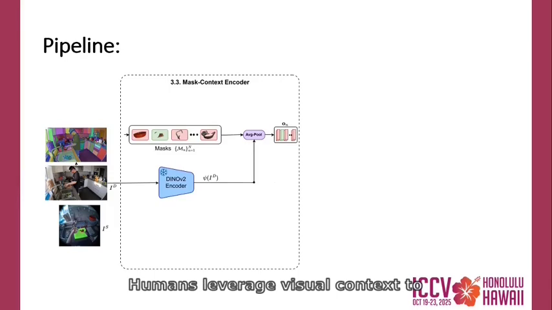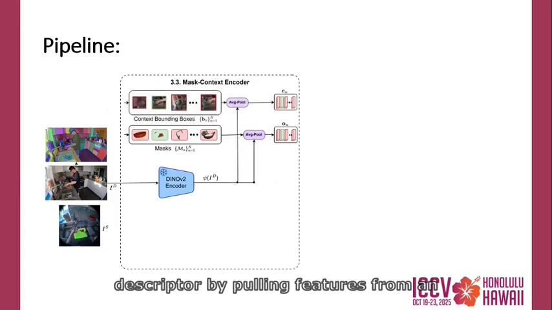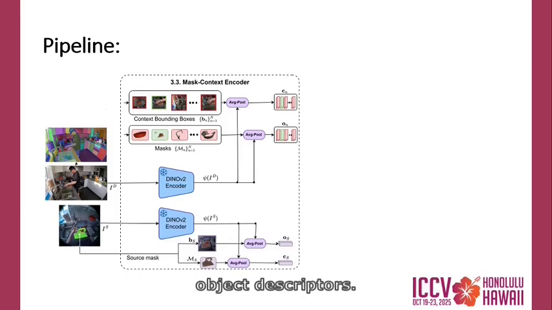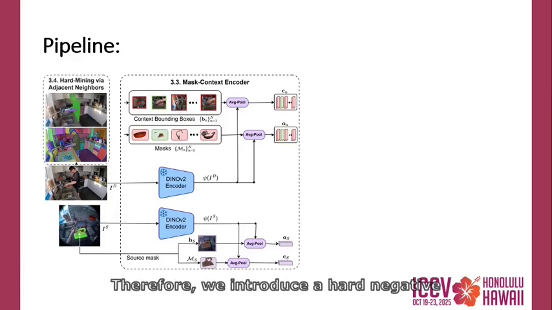Humans leverage visual contextual associations among objects to represent scenes. Inspired by this, we extract a context descriptor by pulling features from an extended bounding box around each mask. Similarly, we extract object and context embeddings of the source mask in the other view. However, context can also introduce ambiguity, since in cluttered scenes, nearby objects often share similar context with distinct object descriptors. Therefore, we introduce a hard negative adjacent mining strategy that selects neighboring object candidates as hard negatives, encouraging the model to differentiate between nearby objects.